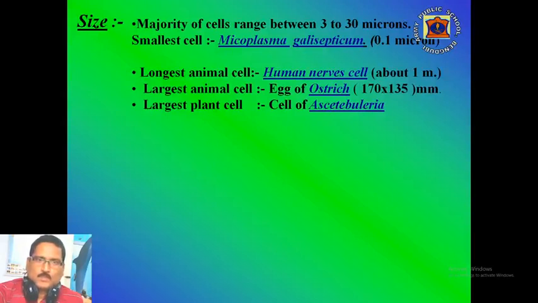The smallest cell found in the world is Mycoplasma gallisepticum. It is a kind of pathogenic bacteria found in the respiratory tract of chicks and its size is only 0.1 micron. The longest animal cell is observed in the human nerve cell. It is about 1 meter long. The largest animal cell is the egg of an ostrich. Its dimension is 170 by 135 millimeter. And the largest plant cell is observed, the cell of Acetabularia. Here, the whole plant is one cell.